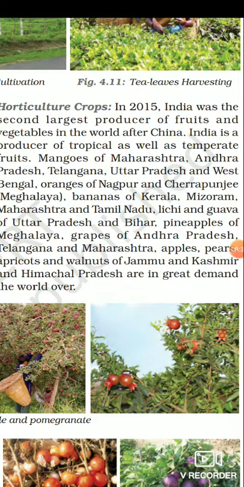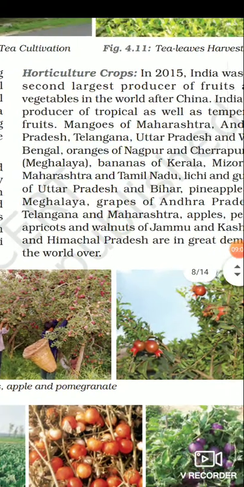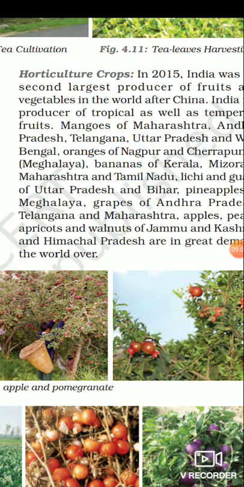India is a producer of tropical as well as temperate fruits. Mangoes of Maharashtra, Andhra Pradesh, Telangana, UP and West Bengal, oranges of Nagpur and Cherrapunji, bananas of Kerala, Mizoram, Maharashtra and Tamil Nadu, lychee and guava of UP and Bihar, pineapple of Meghalaya, grapes of Andhra Pradesh, Telangana and Maharashtra, apple, pear, apricot and walnut of Jammu and Kashmir and Himachal Pradesh are in great demand the world over. So Indian fruit is most wanted in the international market, and India is the second largest producer of fruit and vegetables in the world.